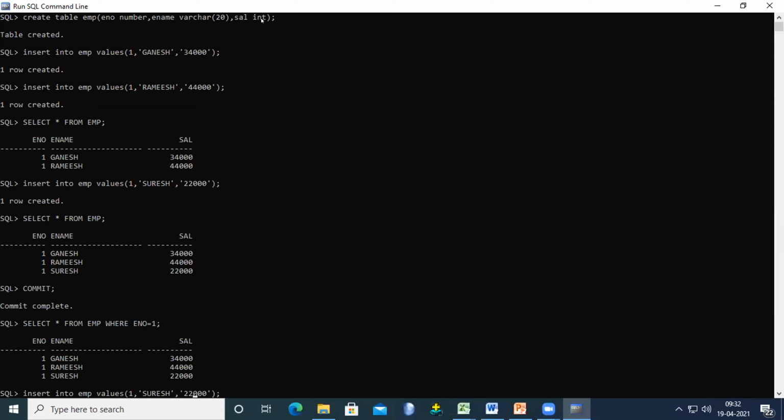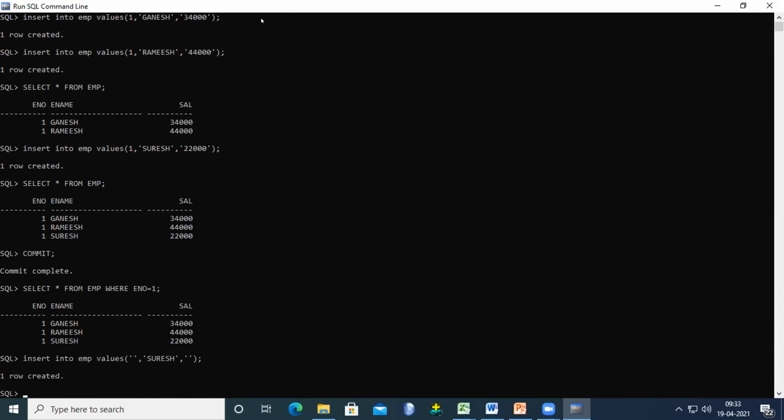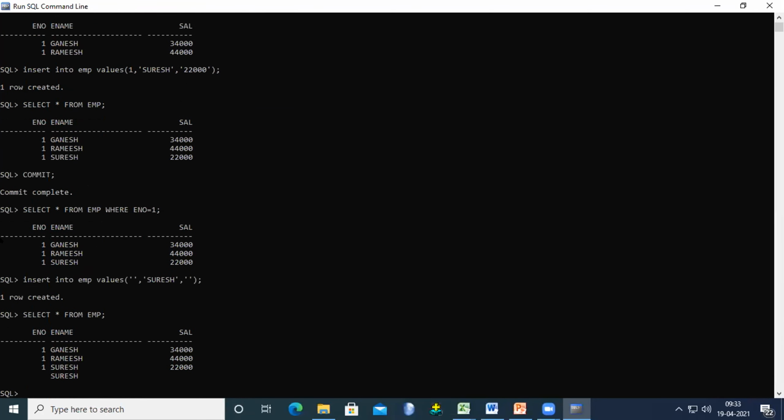For example, here I am not giving any number. Employee number is empty, and salary is also empty. Now, whether it accepts creating the row or not, let's see: select star from EMP. If you observe here, this is null and this is also null.